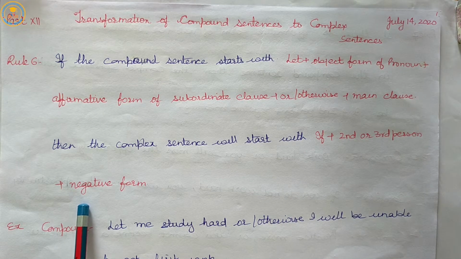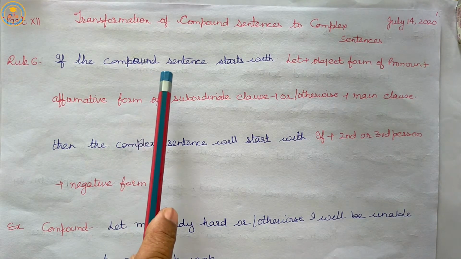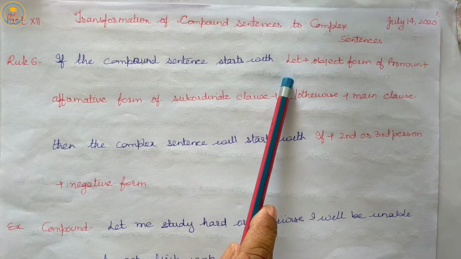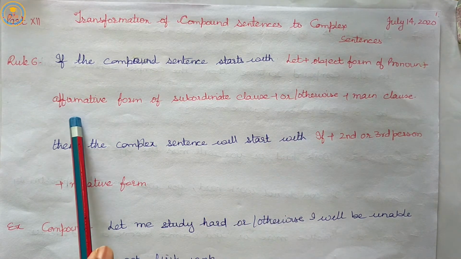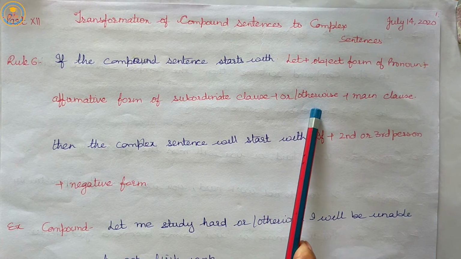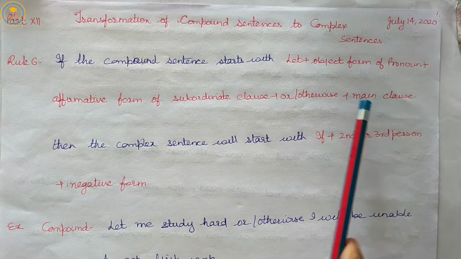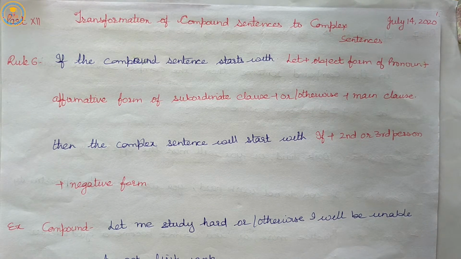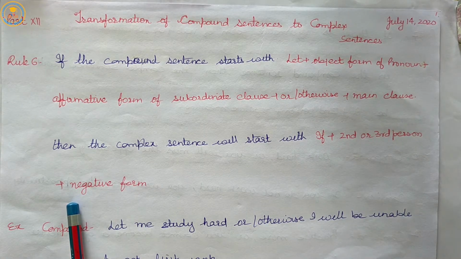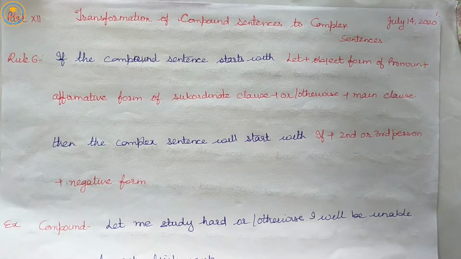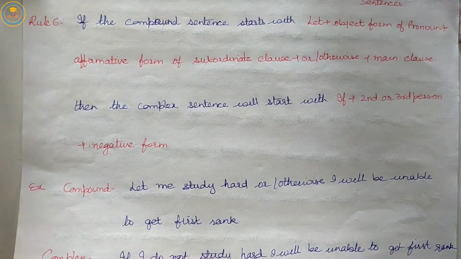So, our 6th rule tells us that if the compound sentence starts with let plus object form of pronoun plus affirmative form of subordinate clause plus or otherwise plus main clause, then the complex sentence will start with if plus second or third person plus negative form. Let us make it clear with the example.